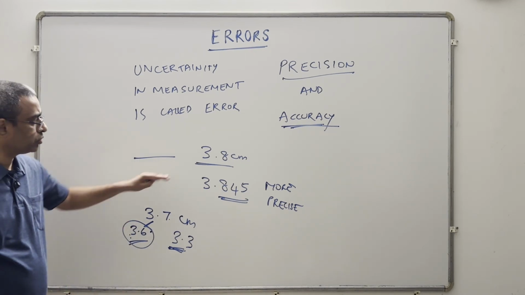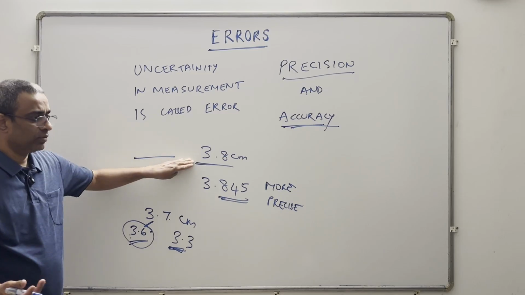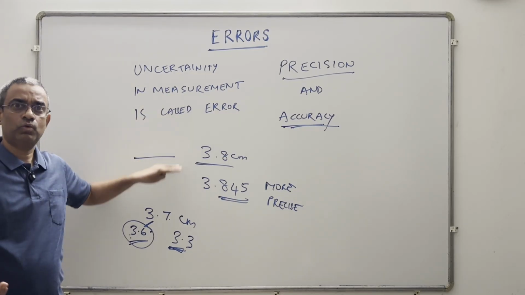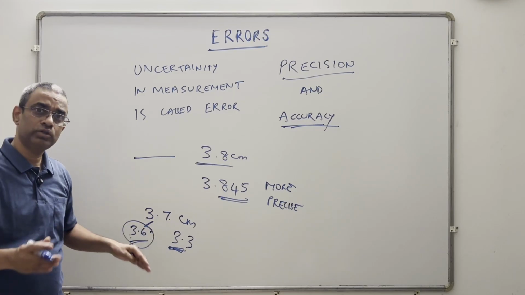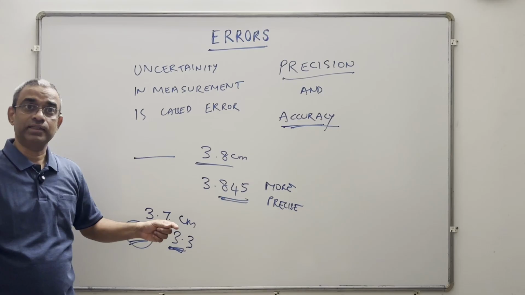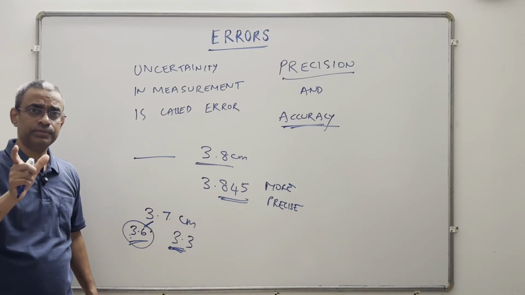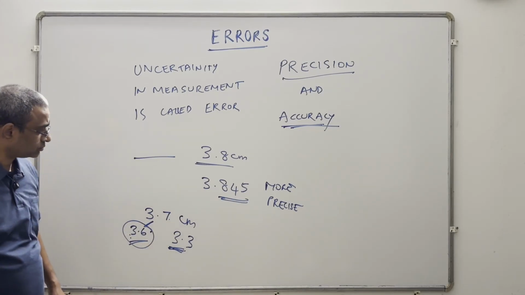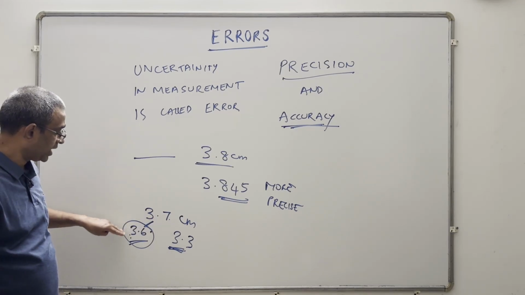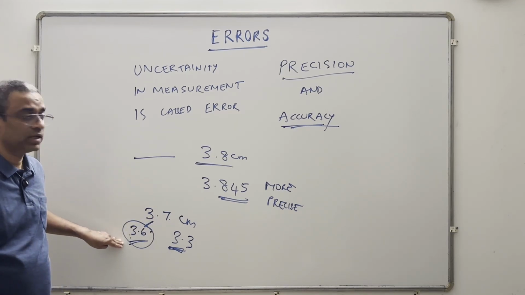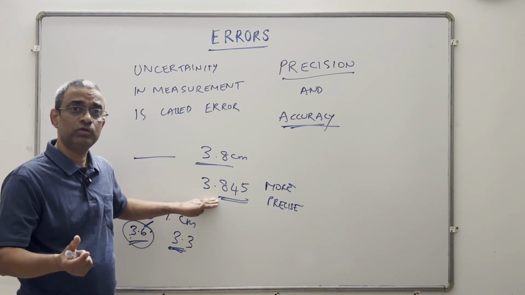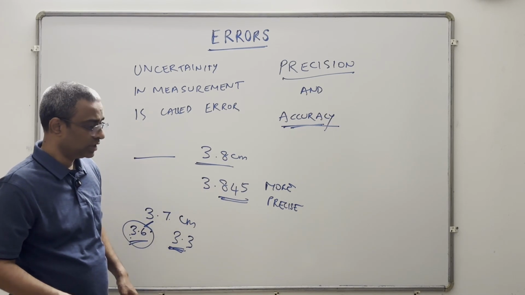Now, what do you mean by true value? When we already measured that there is an uncertainty in measurement, what is a true value? When we don't know the exact value, we take the average of some measurements and that average becomes the actual value or true value. So how close our measurements are to the actual value is accuracy, and how small a value we can measure is precision.